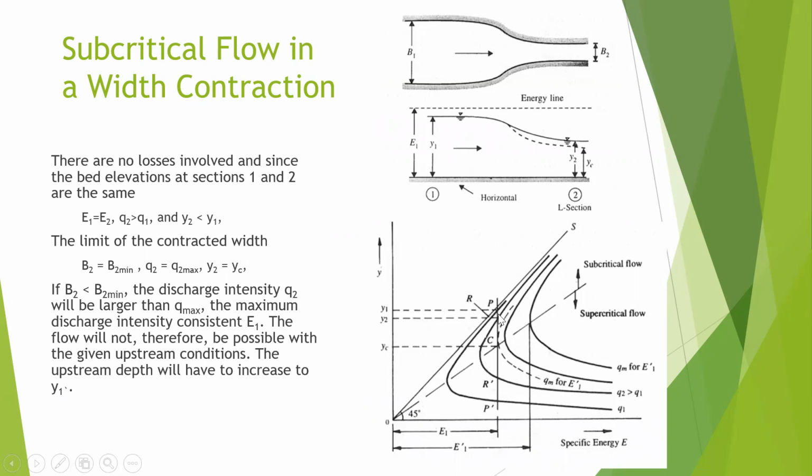And of course, the depth is going to be lower. So if you have a narrow channel for subcritical flow, the depth of the flow is going to reduce. So Y2 will be lower than Y1.